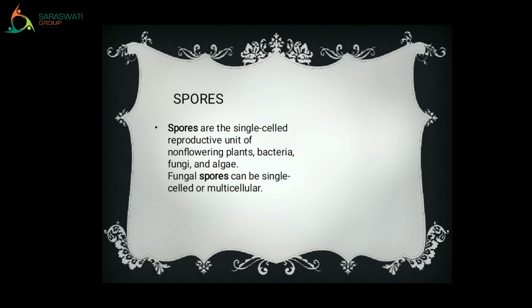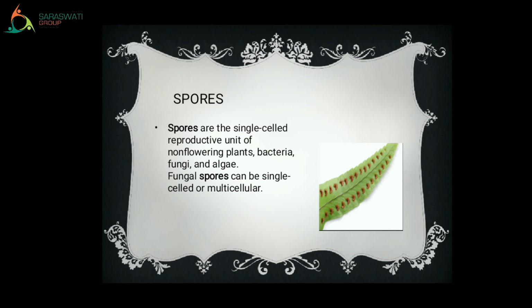Now let me show you the picture of it. See, on the leaf you can see those brown colored dots. That is the spore, which can reproduce the original kind of plant, right? That is spores. Let's go to the next word. What is that?